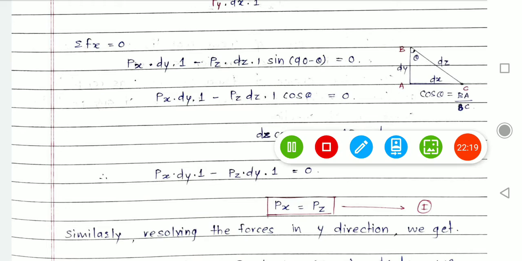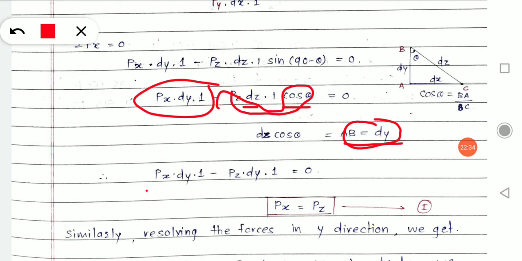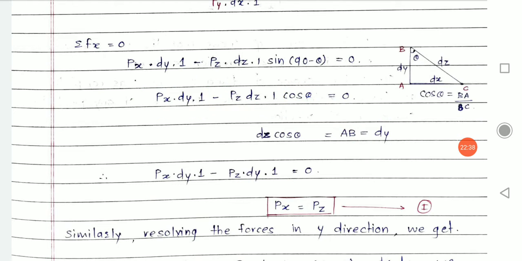I am using dz cos theta over here. Can I rewrite it as equals to dy? Yes, I can. I already explained it earlier. So px is as it is, and instead of dz cos theta I am using dy, and the rest is the same. So px dy into 1, minus pz dy into 1 is equals to 0.